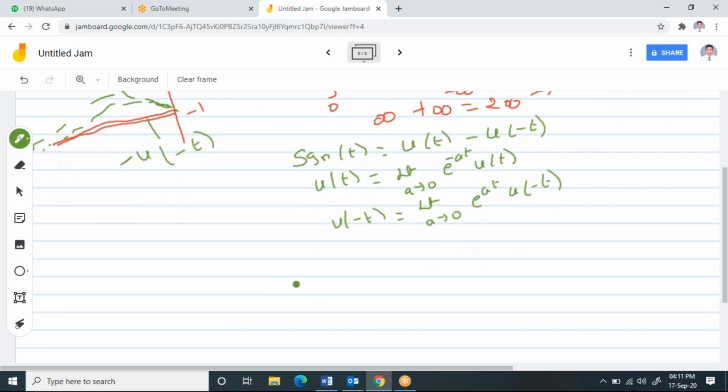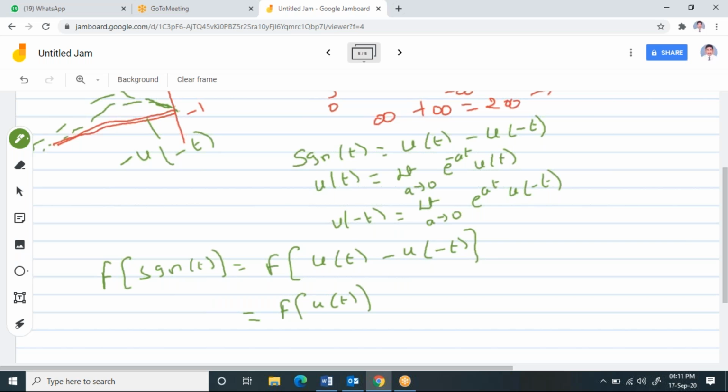Now I can write the Fourier transform of SGN of t is equal to the Fourier transform of u of t minus u of minus t. Here I applied the concept of linearity. I can write it as Fourier transform of u of t minus Fourier transform of u of minus t.